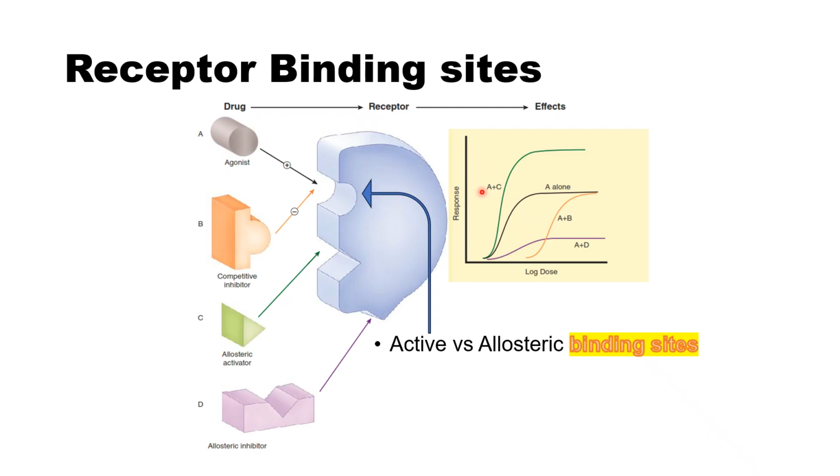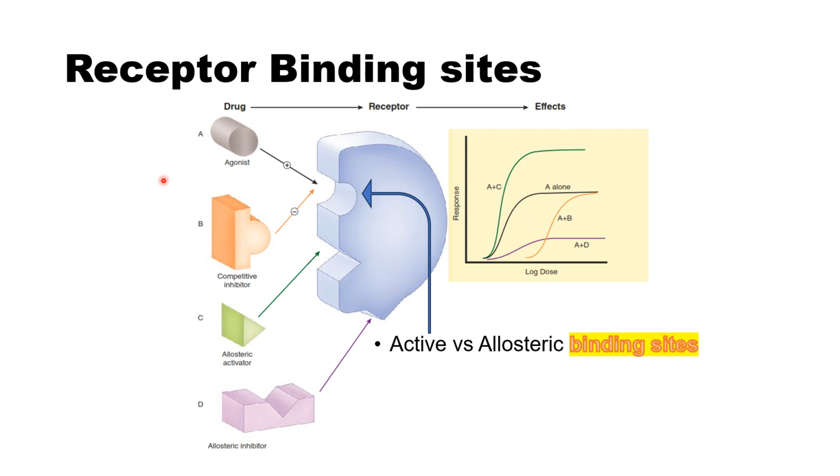So at the end, we will be able to achieve the efficacy of the full agonist, even in the presence of a competitive antagonist, but the only condition is that we need to increase the dose or increase the concentration at the receptor side.